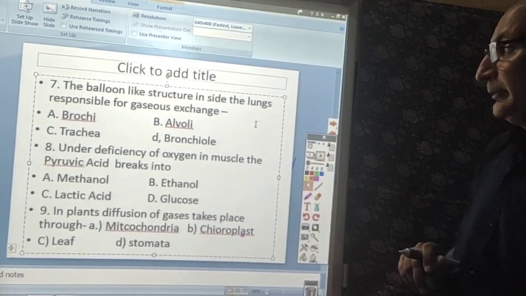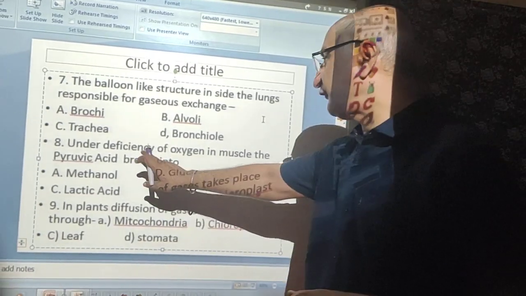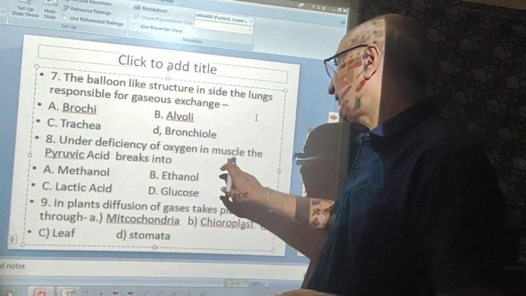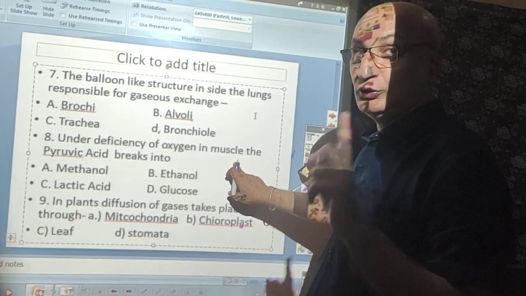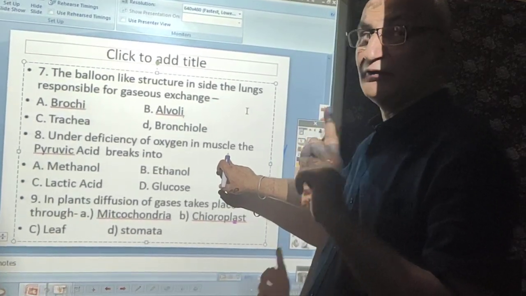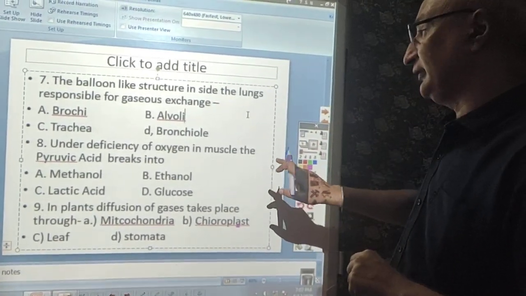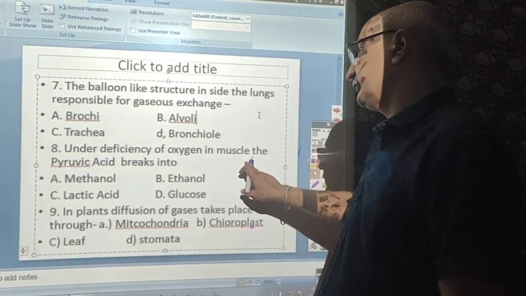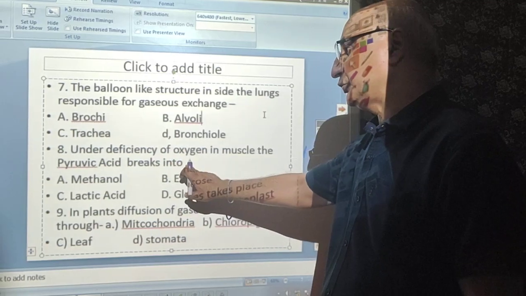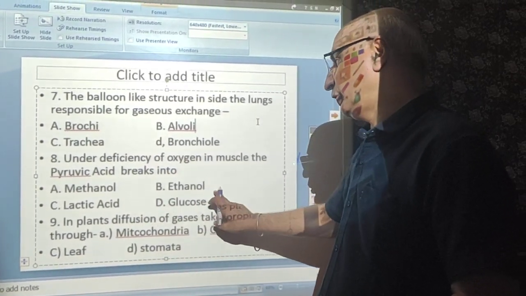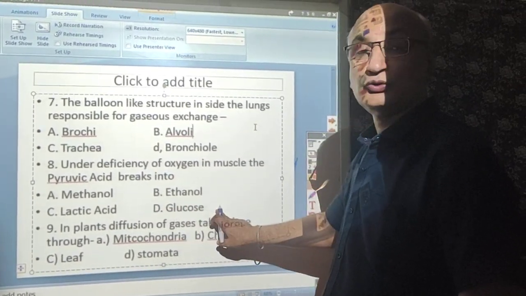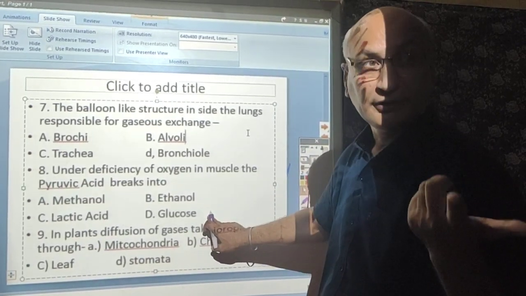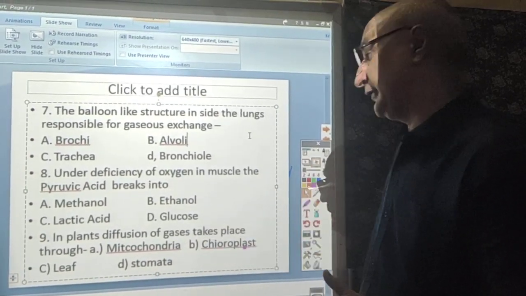Now my next question: under deficiency of oxygen in muscles, I have told you about the cramps. You might have felt it, and your parents might have complained about cramps. Under deficiency of oxygen in muscles, the pyruvic acid breaks into methanol, ethanol, lactic acid or glucose? Think about it.